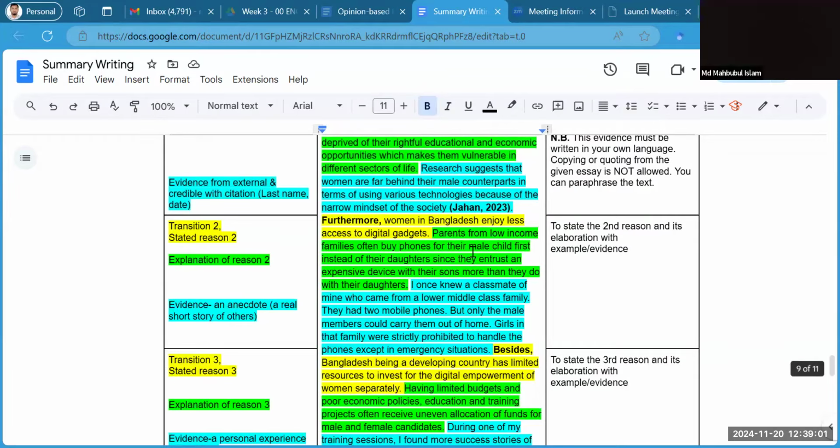Then my next criterion is, have I included three relevant stated reasons? Yes, we have. You can see here in the text, in the paragraph. And with adequate explanation and evidence, it is very much clear and loud. There is no problem in understanding the concept.